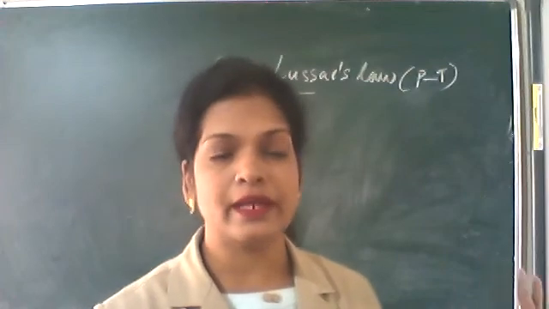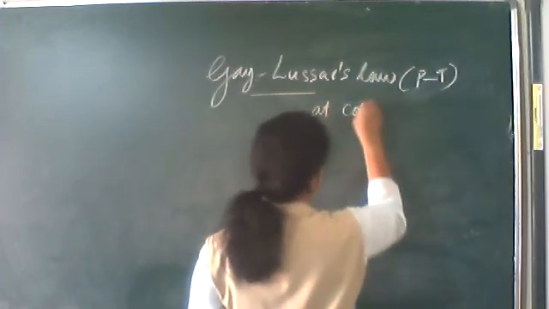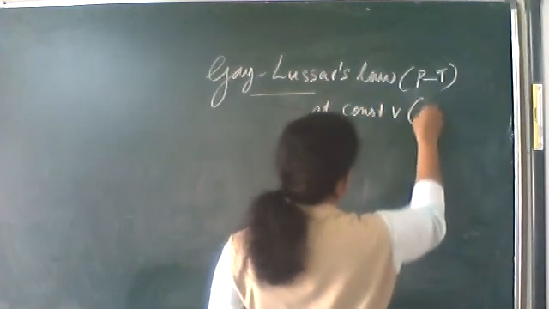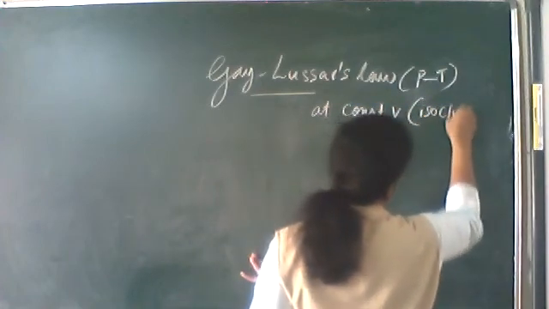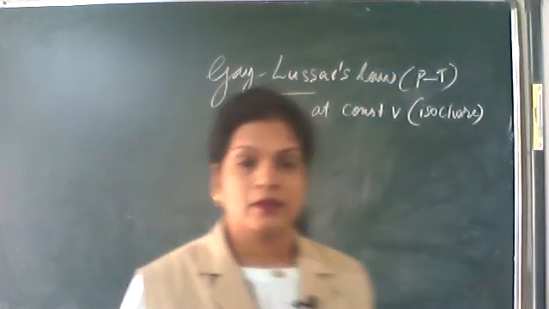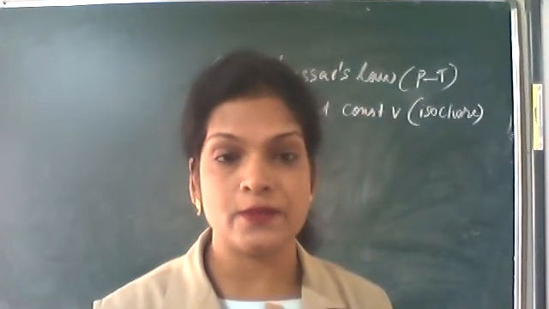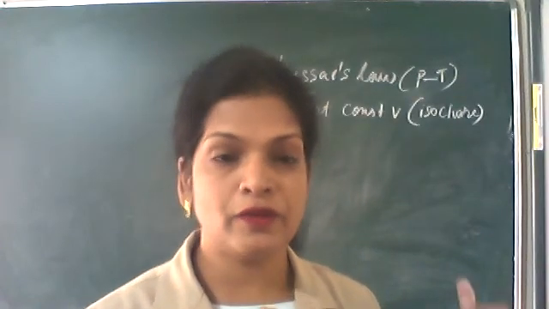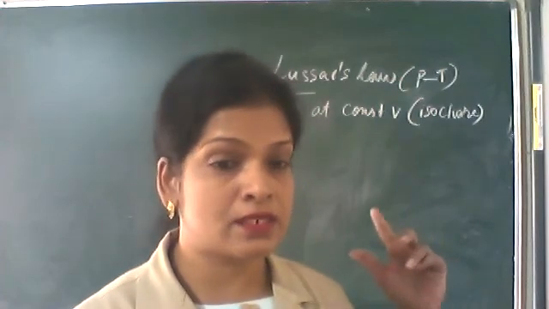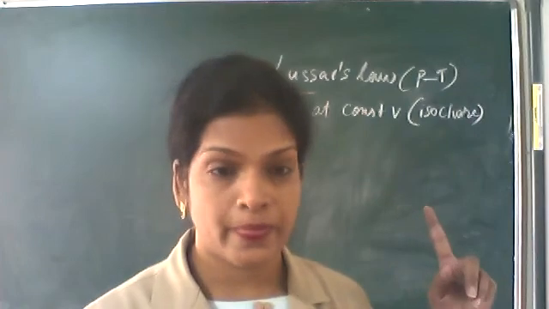So we call the graph an isochore. The previous one at constant pressure, that is isobars. Before that, at a constant temperature, that is isotherm.